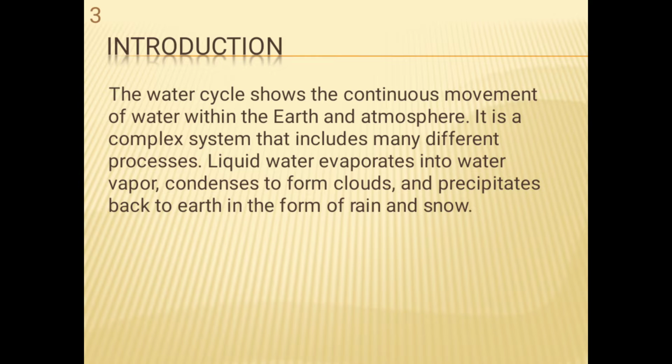In this introduction module, the water cycle shows the continuous movement of water within the earth and the atmosphere. It is a complex system, so it includes many different processes. For example, liquid water evaporates into water vapor, which condenses to form clouds that can precipitate back to earth in the form of rain and snow.